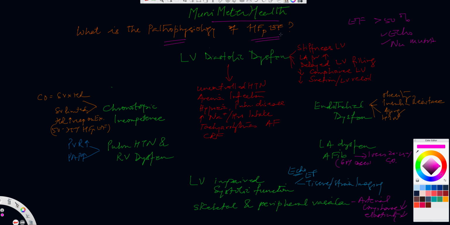So what is the definition of heart failure? Failure to meet the necessary oxygen demands of the body by the heart. If the heart is not able to meet the oxygen demands of every tissue of the body, that is considered impairment of heart function, or heart failure. But here the irony is the ejection fraction is normal. It may even be supernormal sometimes because of the compliance and the stiffness, as we may call it. So essentially these patients have LV diastolic dysfunction. They have a problem relaxing.